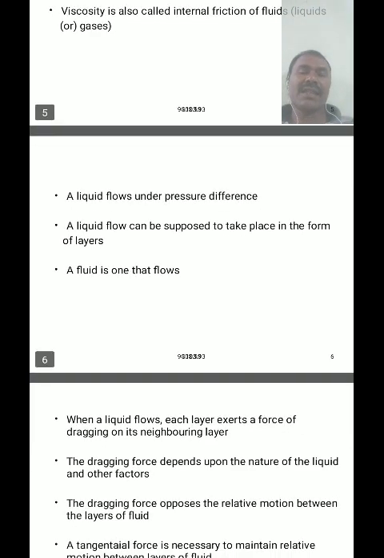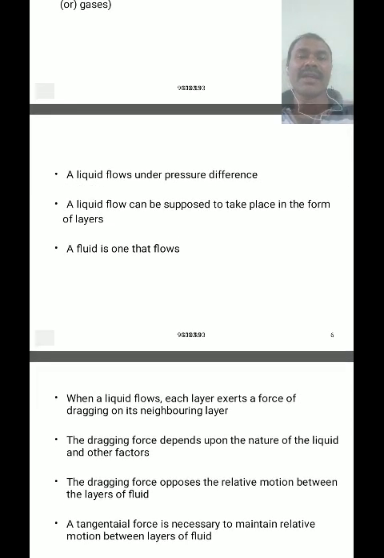That's why the upper layer can destroy the relative velocity of the lower layer, while the lower layer applies an external force onto the upper layer, which causes an increase in the velocity of the upper layer.